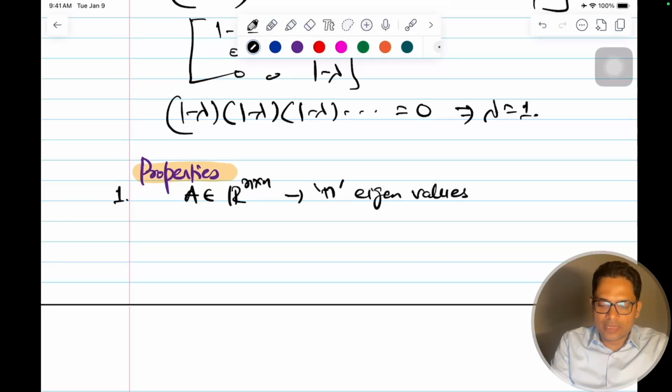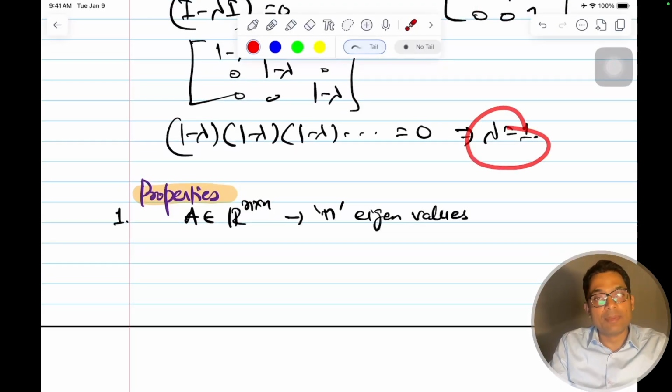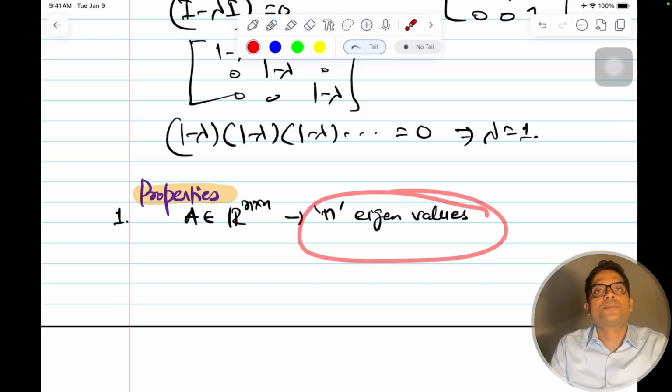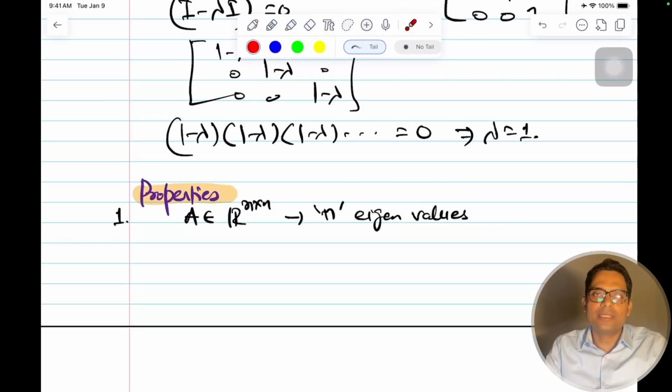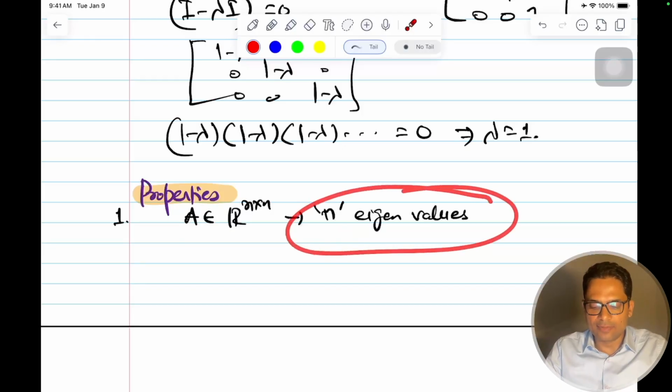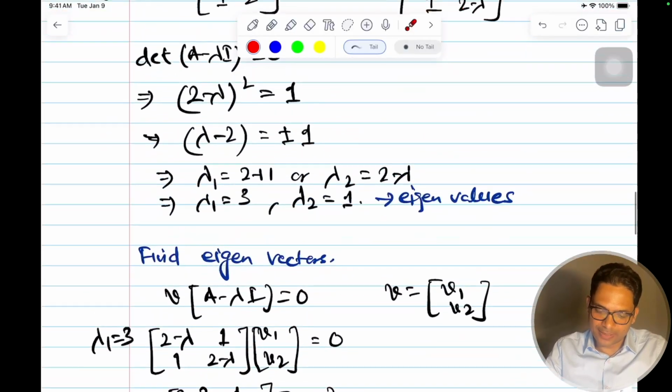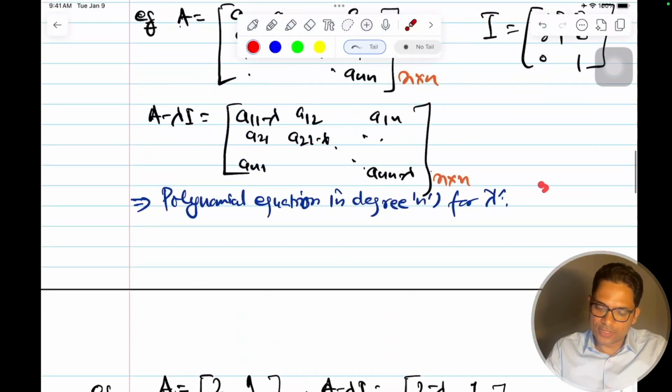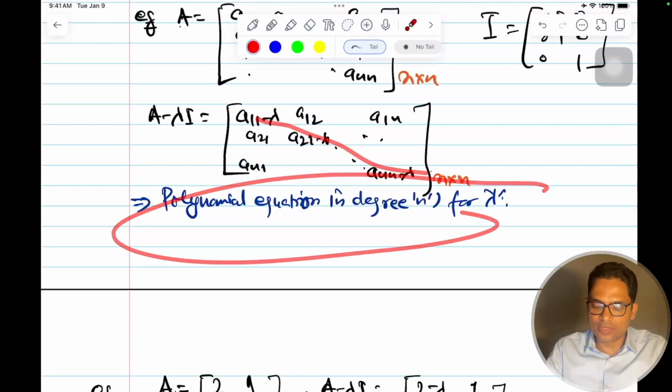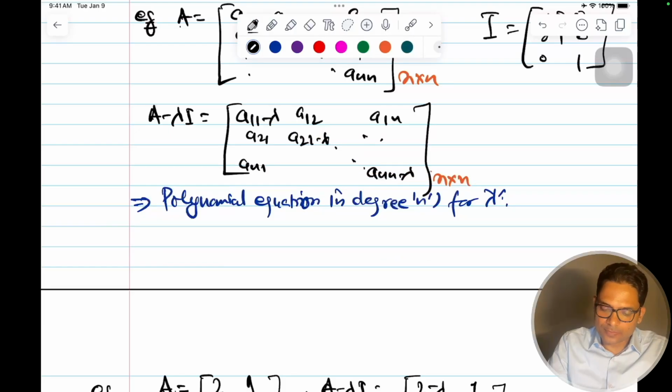Some of them may all be equal, they may be different, some of them may be 0, but there will be n eigenvalues. For each characteristic we have a different behavior, but there will be n eigenvalues, because we know from the polynomial that this is a polynomial of degree n, and this will give me n solutions for lambda.